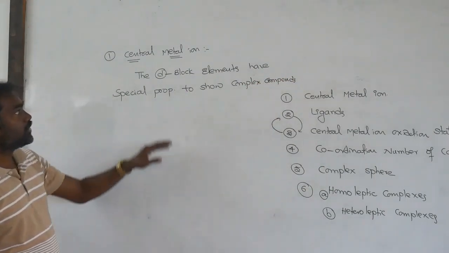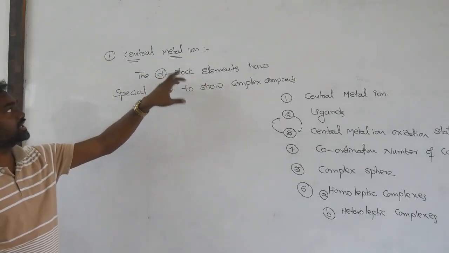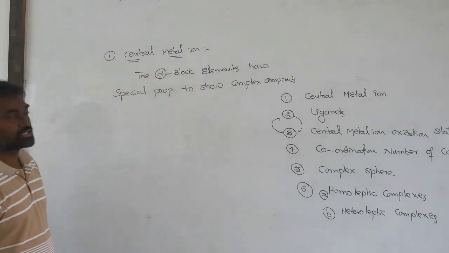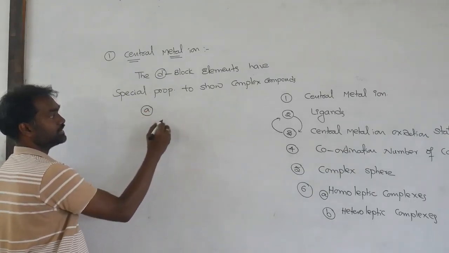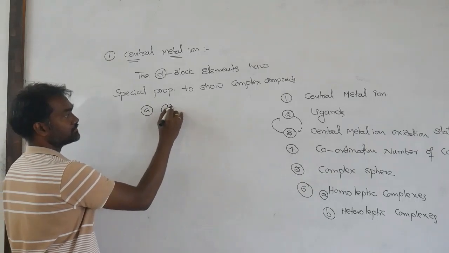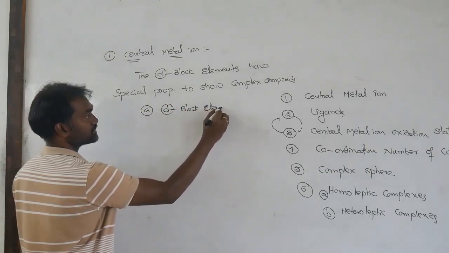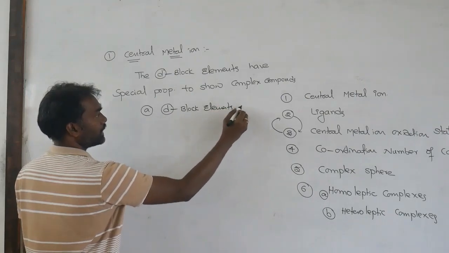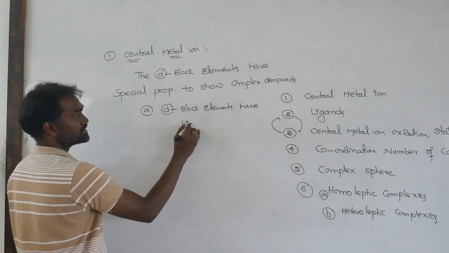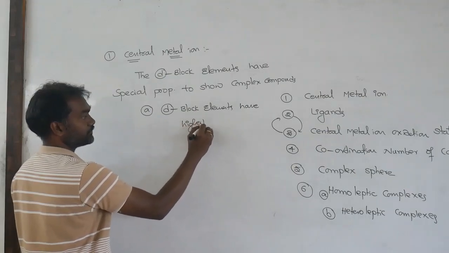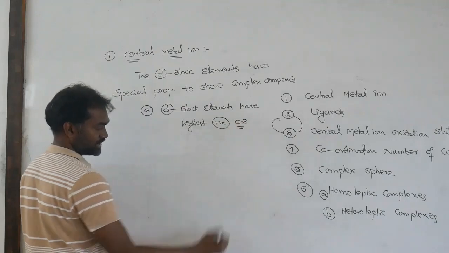Compared to all others, what is the speciality of D block elements? That speciality is the formation of complex compounds. The main important thing is the D block element. D block elements have the highest positive oxidation states.